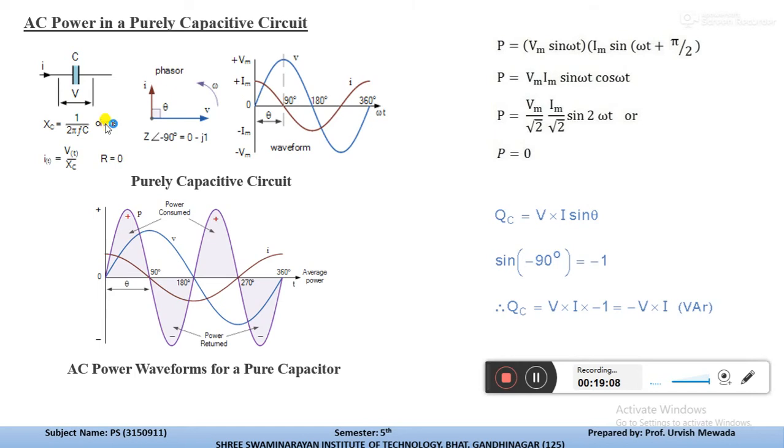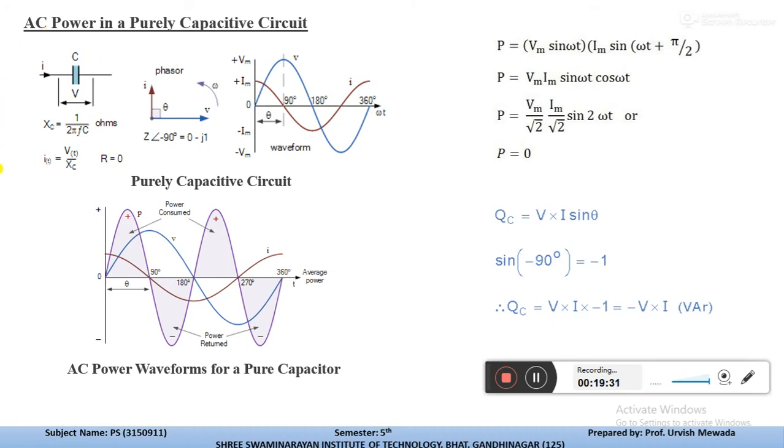From the symbol, if we write an equation according to Ohm's law, current I is again V by R. Again R is 0, so here it is the tendency of a capacitor: for a certain time it will charge with the help of voltage, and after a certain time it will get discharged.